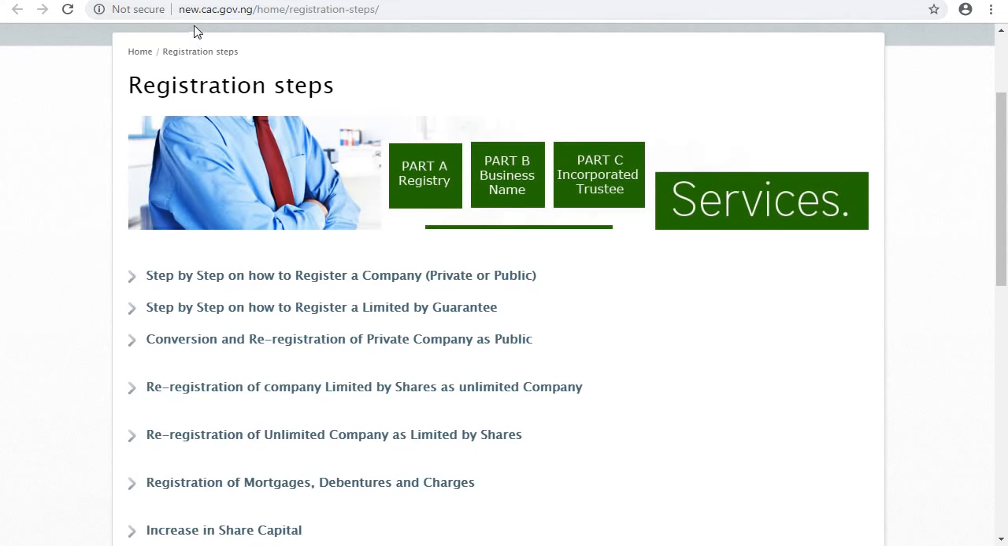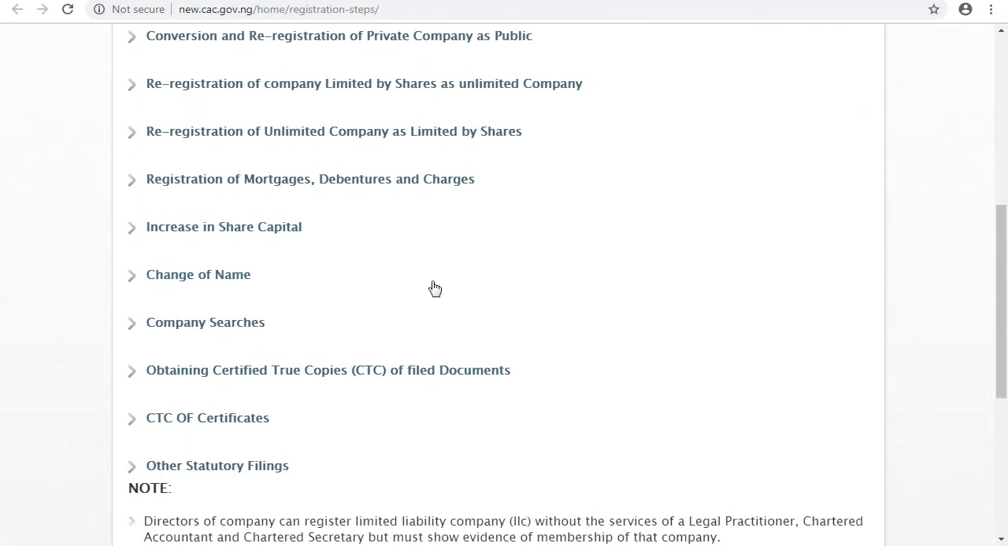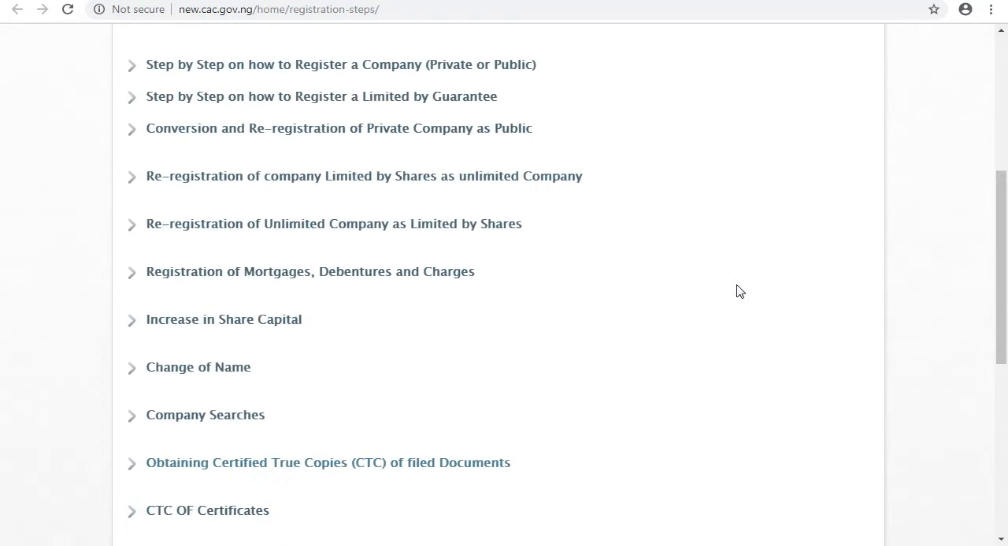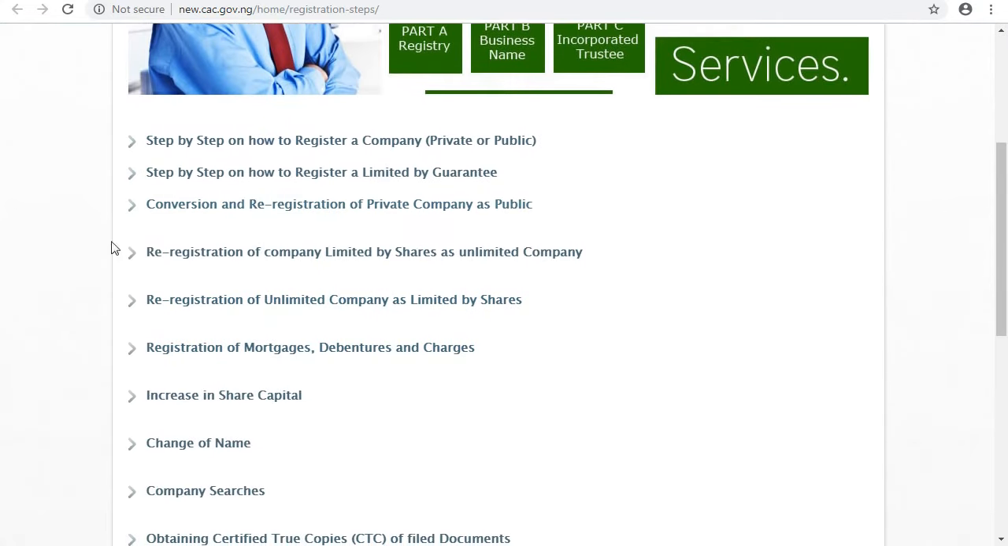Go to new.cac.gov.ng/home/registration-steps. When you come here, you see all the steps, what is required in company registration. First of all, ask which type of company you want to register. Is it private or public? Is it limited by guarantee? Are you converting an original private company to public? Whatever you want to do, just come to the website which I have mentioned to you.